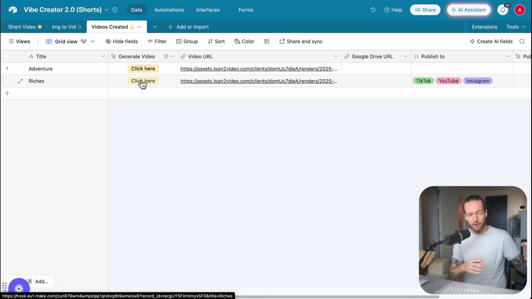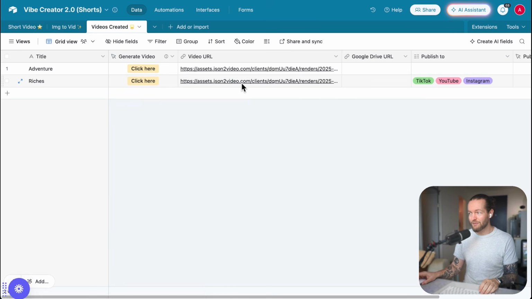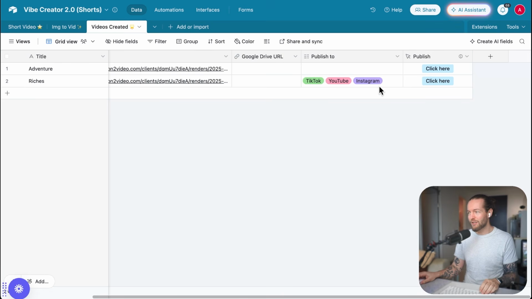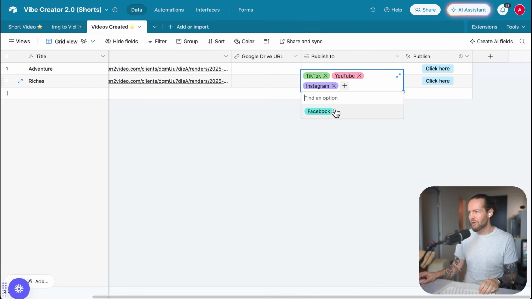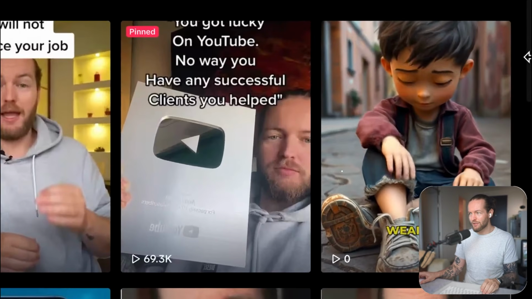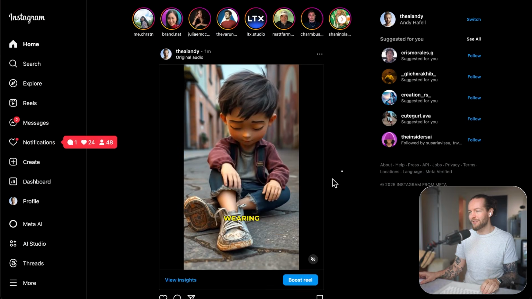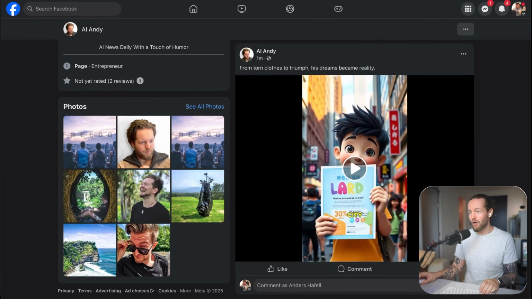This takes the audio, the videos back to back to back, and creates captions on top of it to make your full video. Once the video is finished and you're happy with it, you can just click here. Then you can publish it to TikTok, YouTube, Instagram, and Facebook with just a click of a button.